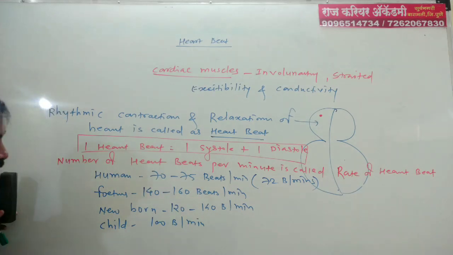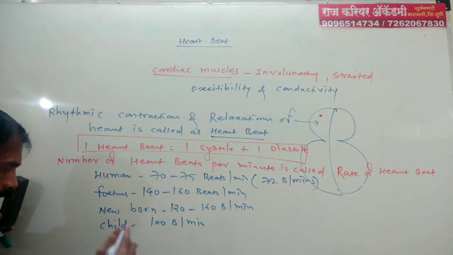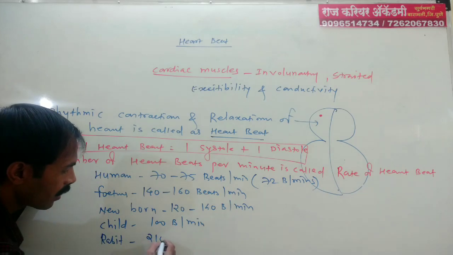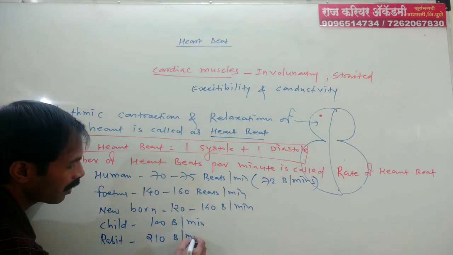In animals, for example in a rabbit, the rate of heartbeat is near about 210 beats per minute.